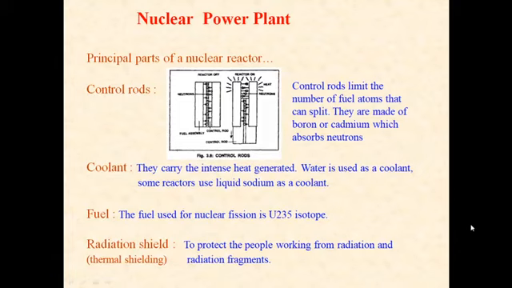Coolant carries the intense heat generated, and water is used as a coolant, and some reactors use liquid sodium as a coolant. Mostly the fuel that is used for nuclear fission is uranium-235 isotope, and radiation shield is provided to protect the people working from radiation and the radiation fragments.